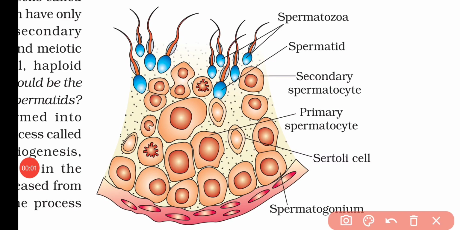Now in this diagram we can easily understand that the spermatogonium undergoes mitotic division and produces the primary spermatocyte. In the primary spermatocyte, when the meiotic division occurs, it produces the secondary spermatocyte. In the secondary spermatocyte, the second meiotic division occurs and it forms the spermatid. After formation of the spermatid, it transforms into the spermatozoa, and the process is known as spermiogenesis.